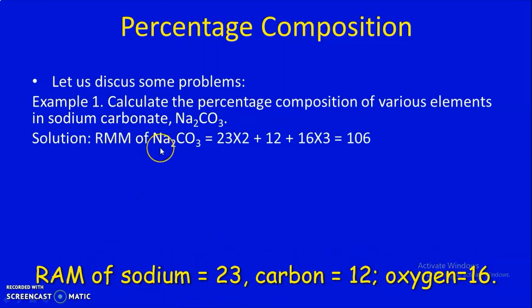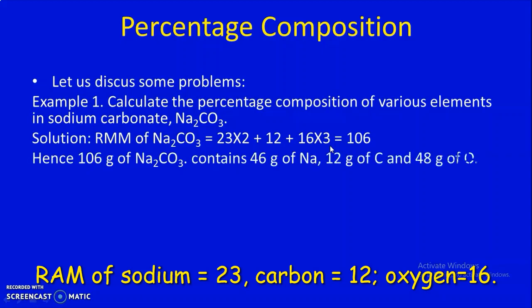Atomic mass of sodium is 23, so 23 into 2. Atomic mass of carbon is 12, so 12. Atomic mass of oxygen is 16, so 16 into 3. Total 106. So according to the formula we just discussed, 106 gram of sodium carbonate contains 46 gram of sodium, 12 gram of carbon and 48 gram of oxygen.